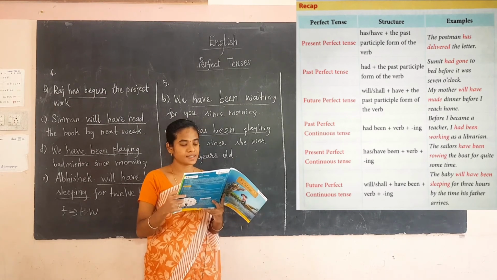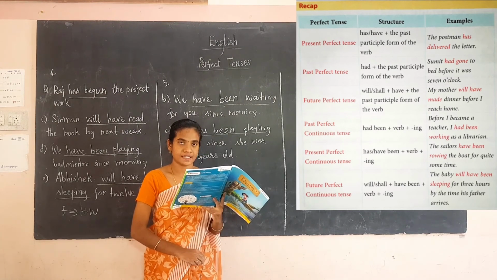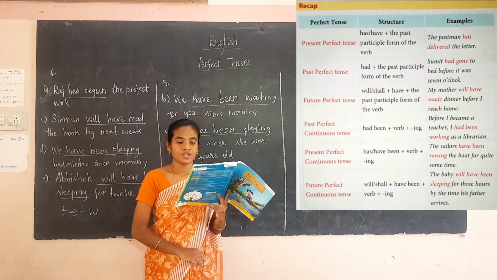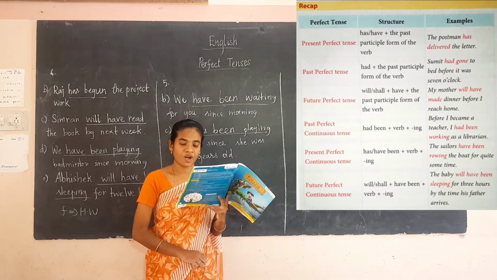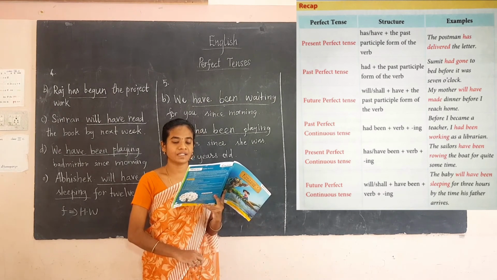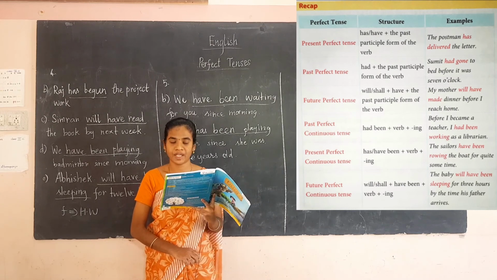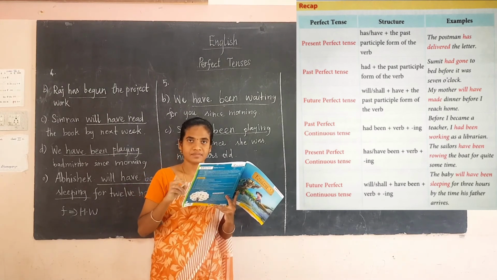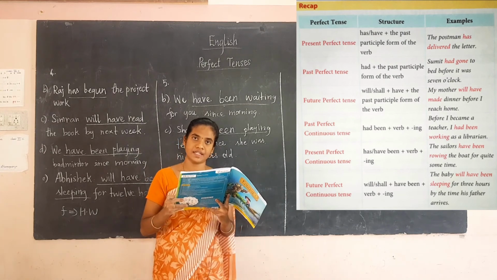The next one is future perfect continuous tense. The structure is will or shall plus have plus been plus verb plus ing. See this example, the baby will have been sleeping for 3 hours by the time his father arrives. It's the future perfect continuous tense.